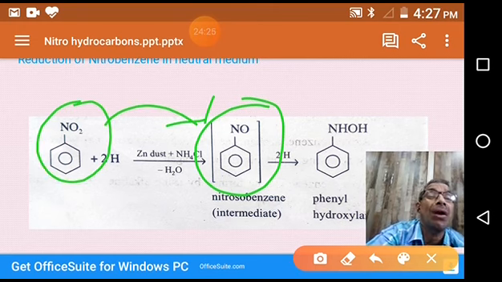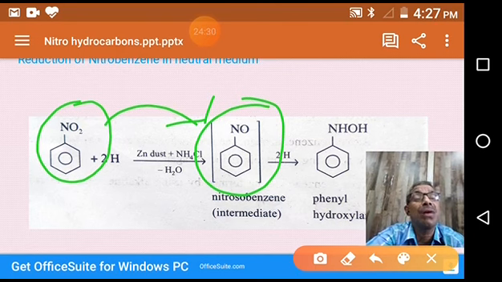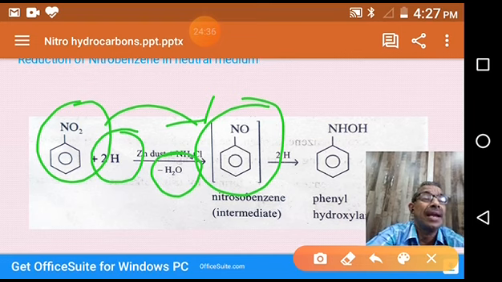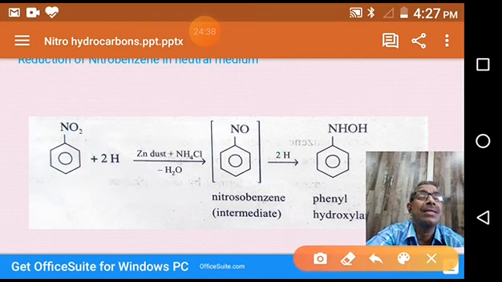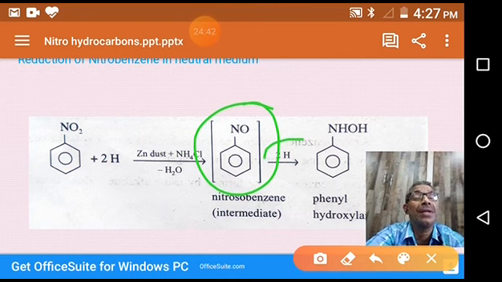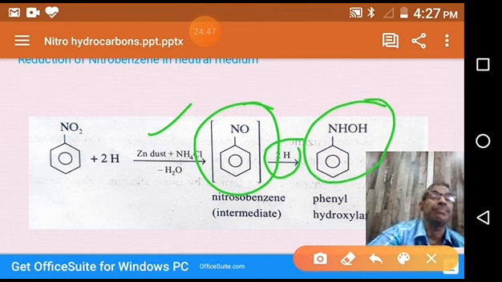It lost one oxygen, and this lost oxygen reacts with two hydrogens to form a water molecule. That's why it is a reduction reaction. Then this unstable nitrosobenzene further undergoes reduction with the same reagent, giving phenyl hydroxylamine.